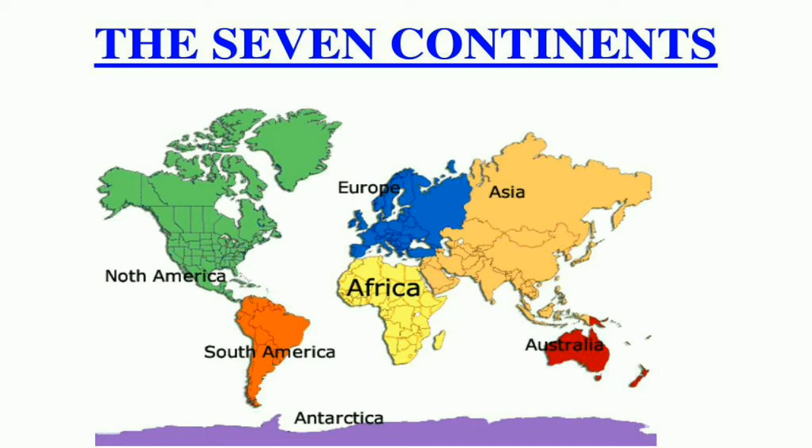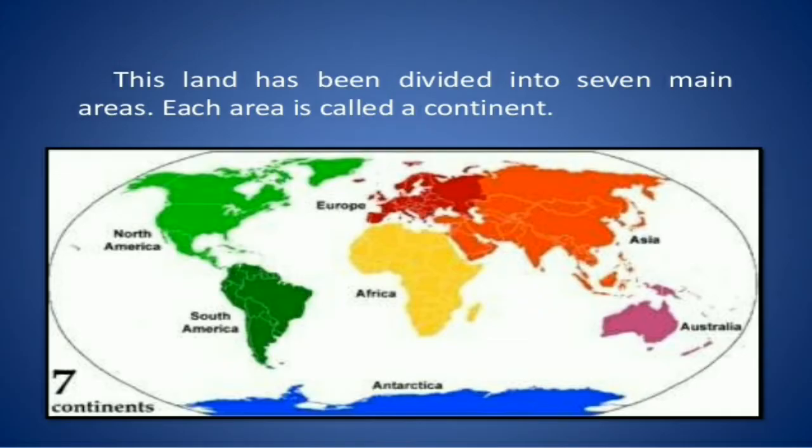There are seven continents, and here we can find the photograph of the seven continents. This land has been divided into seven main areas, and each area is called a continent.